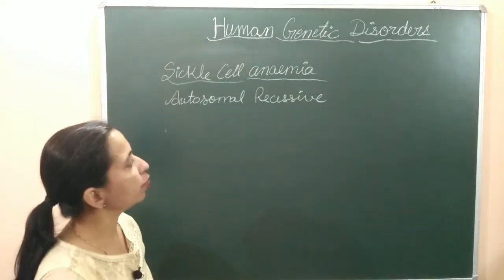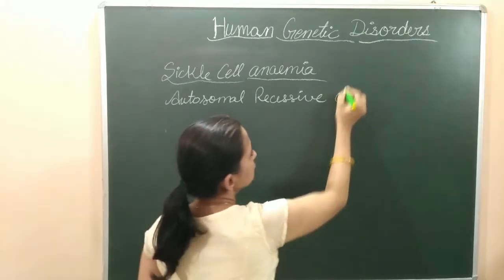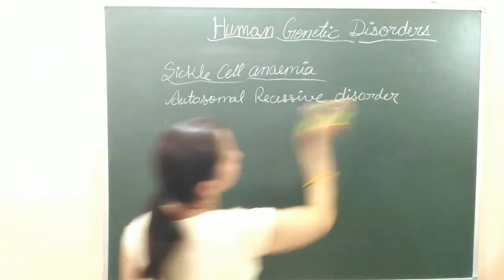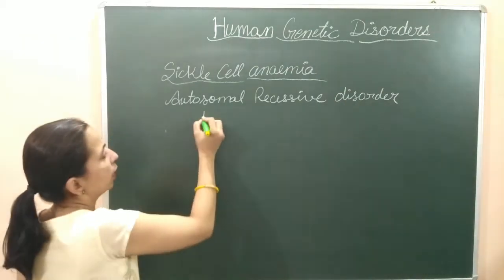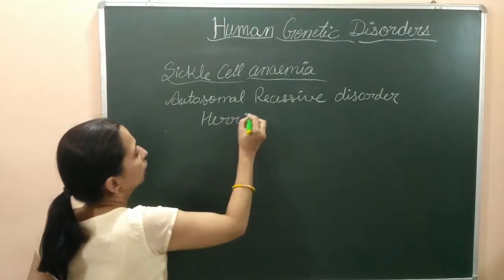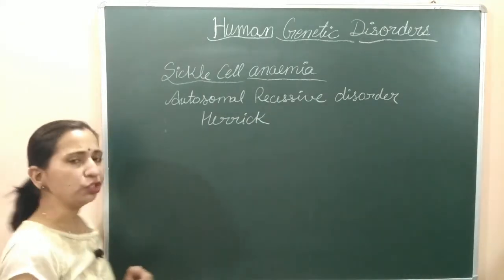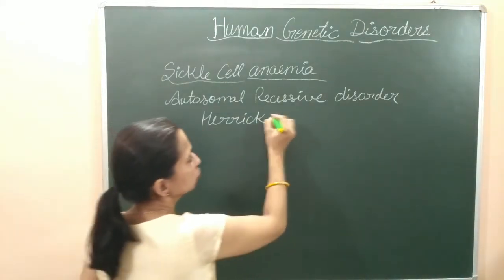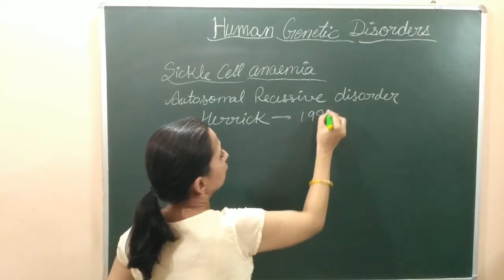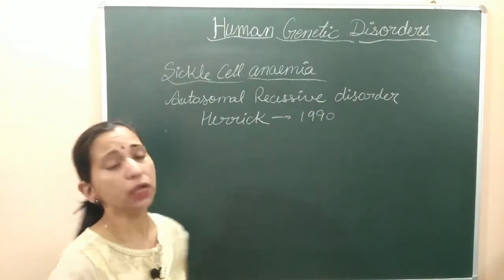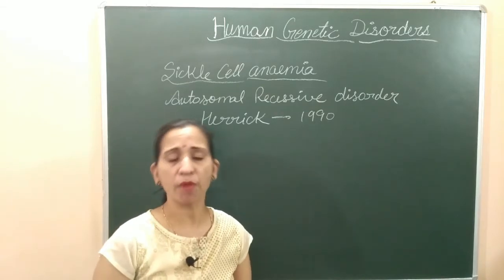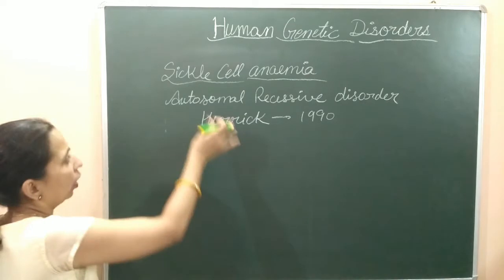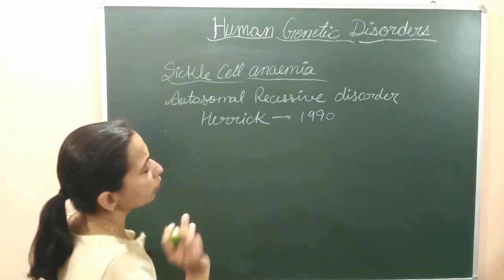So this is an autosomal recessive disorder, and this disorder was first explained by Herrick. Herrick explained an anemia which happens due to the formation of sickle cell RBCs. So Herrick was the first to describe this kind of anemia, a disorder and disease caused by the formation of sickle cell RBCs. Now here we are saying that this is an autosomal recessive disorder.